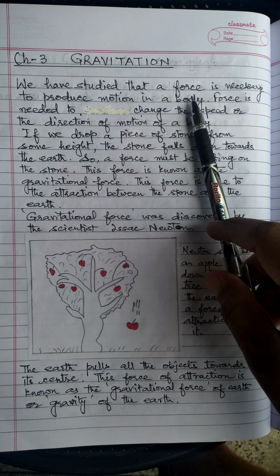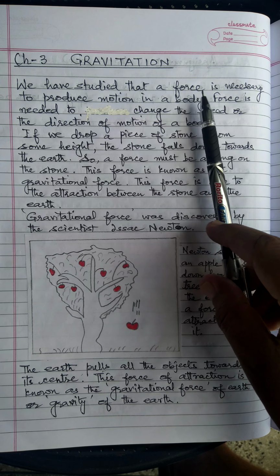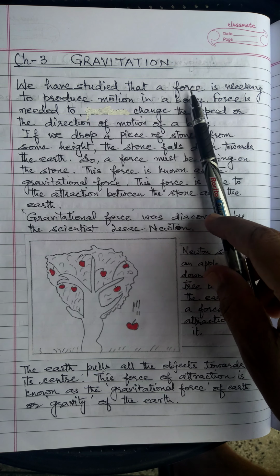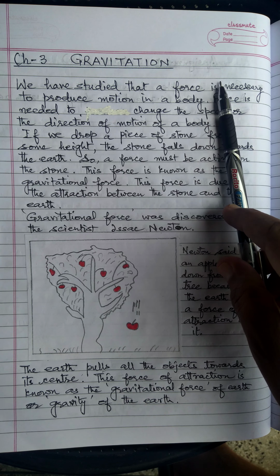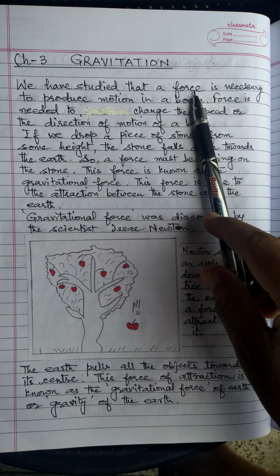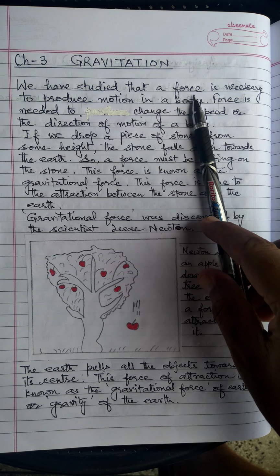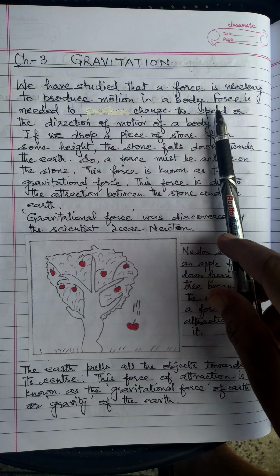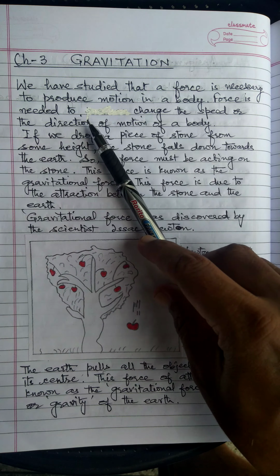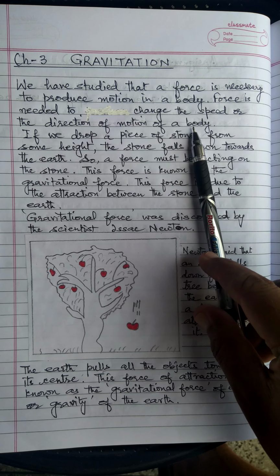Now we have studied that force is necessary to produce motion in a body. We know force is equal to mass into acceleration. So if there is acceleration somewhere, then force should be there, and vice versa. If force is there, then acceleration should be there. We must remember, we have already studied. Now force is needed to change the speed or the direction of motion of a body.